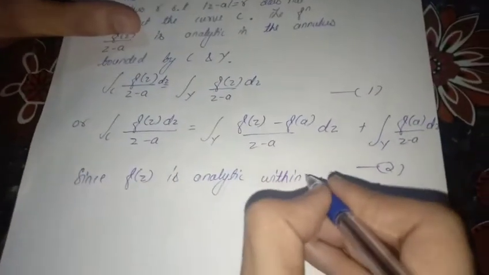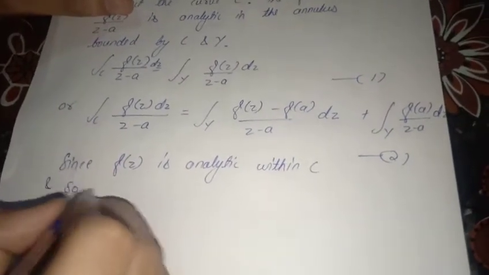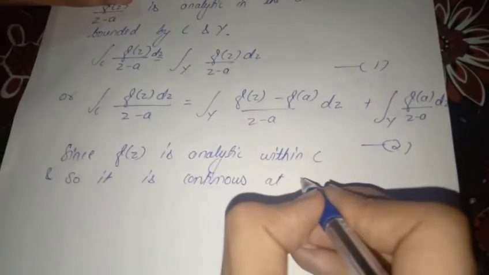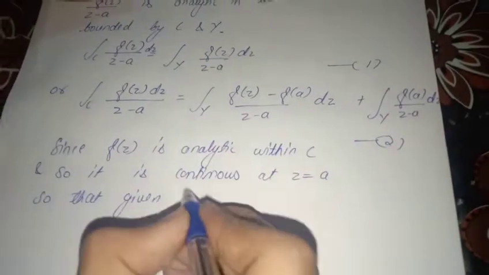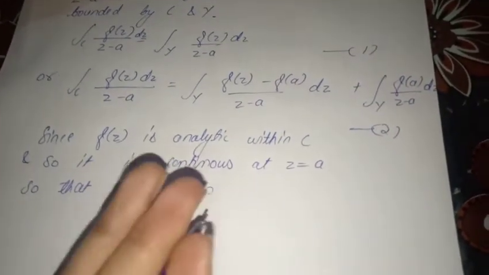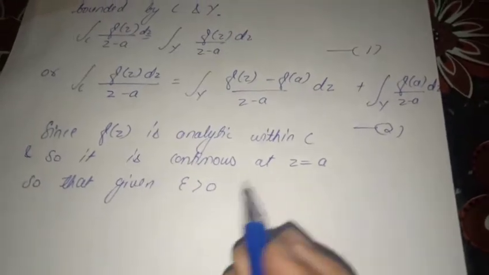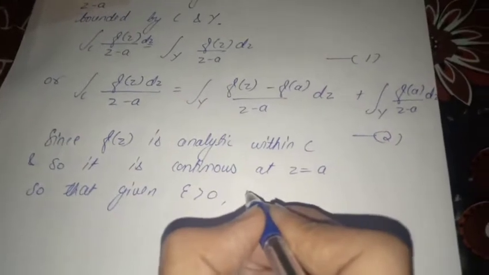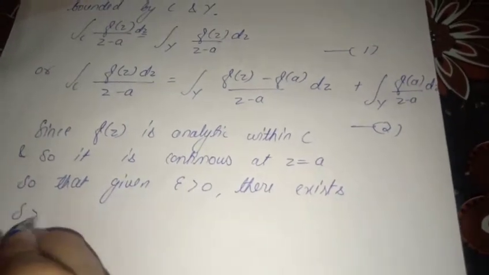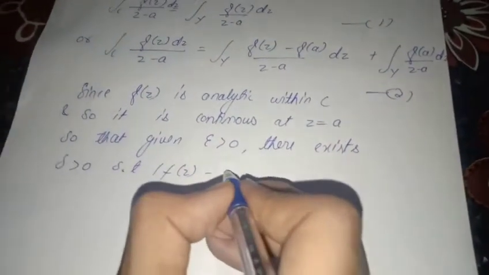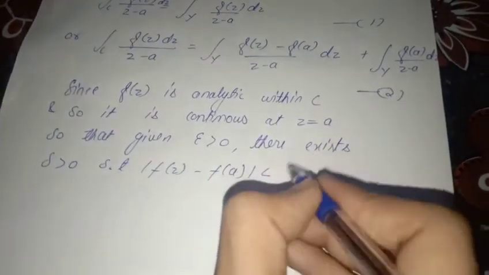Since f(z) is analytic within C, it is continuous at z equals a, so that given epsilon greater than 0, there exists delta greater than 0 such that mod of f(z) minus f(a) is less than epsilon.